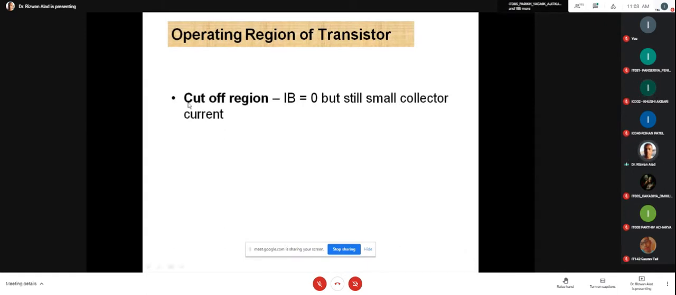Please remember, here it is the cutoff region. In the cutoff region the transistor is off, it is non-conducting. Please remember, the transistor conducts either in active or saturation. Breakdown we normally avoid. So the transistor is on in the active and saturation regions.